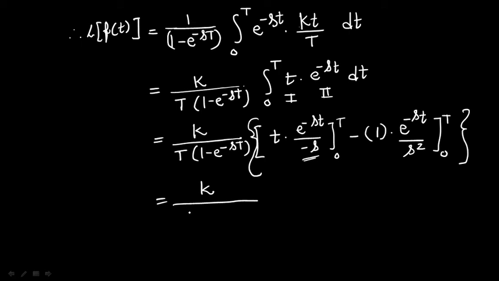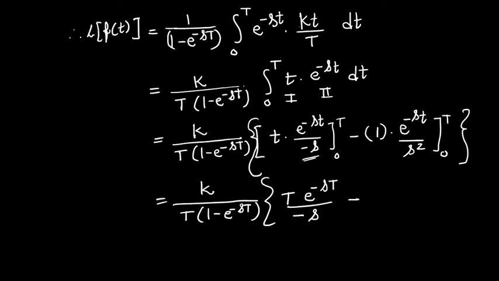Now substitute the values, upper limit minus lower limit. For the first term we get capital T e to the power minus s into capital T, and when we substitute the lower limit, its value is completely 0.